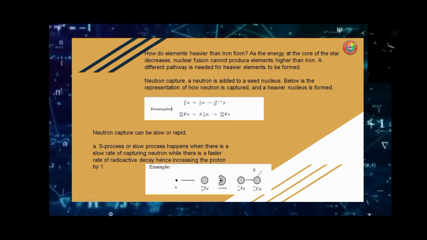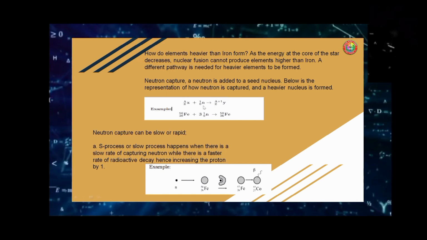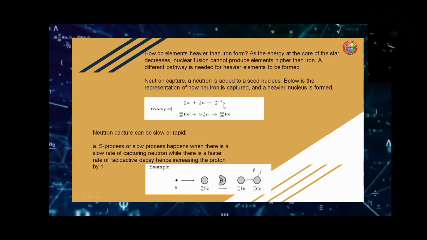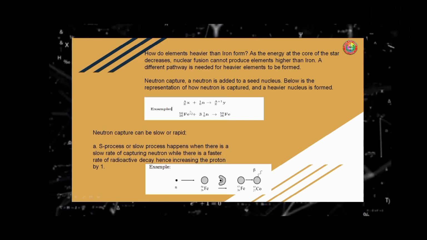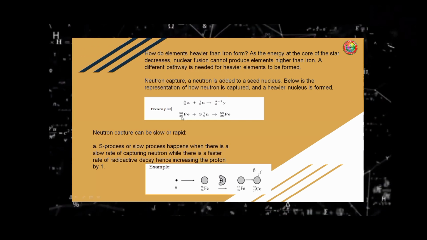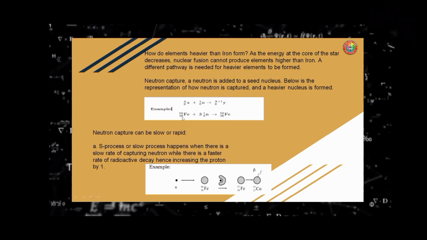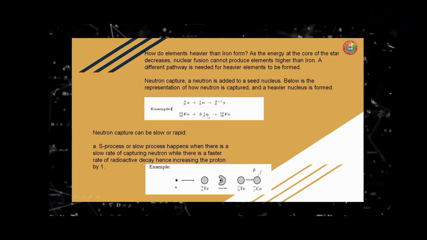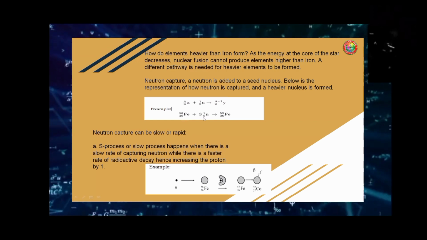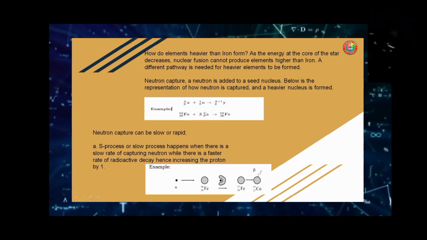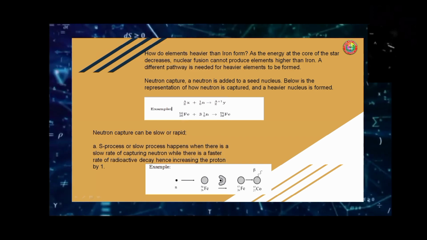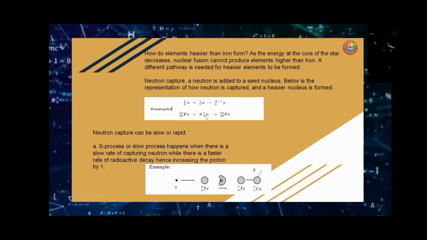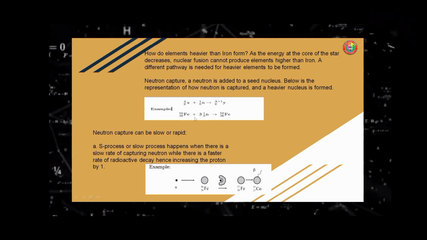All right, so we're going to A plus 1, and of course, Z plus 0, so we have the Z, and of course, we have the Y here for the element. For example, we have iron 26 and 56, so 56 is the mass number, and 26 is the atomic number. Plus, we have 3 neutrons, so 56 plus 3, so 3 plus 56, that would be 59. And we have 26 plus 0, so 3 times 0 is 0, so 26.